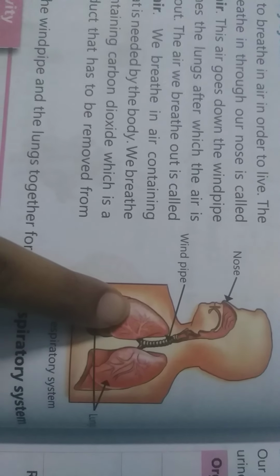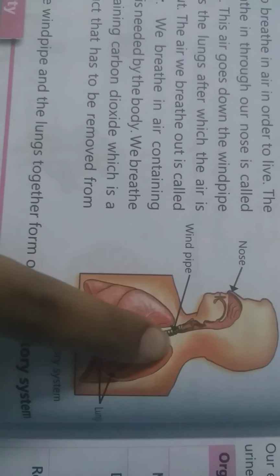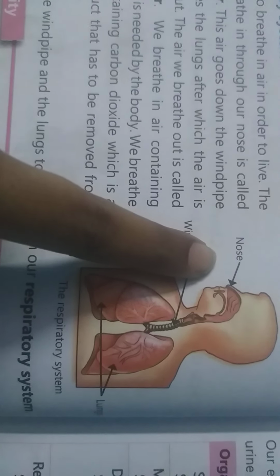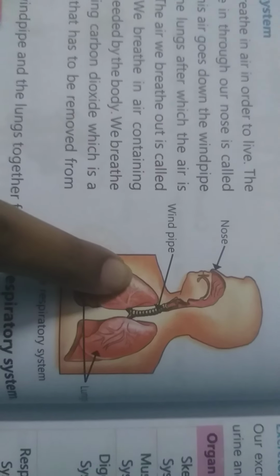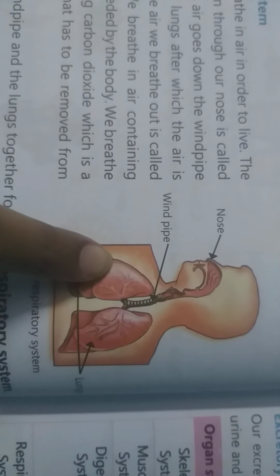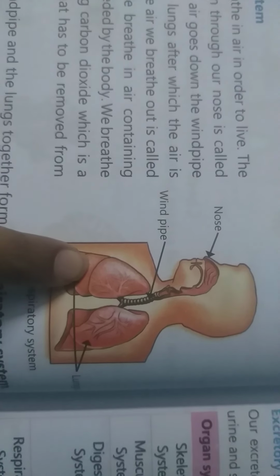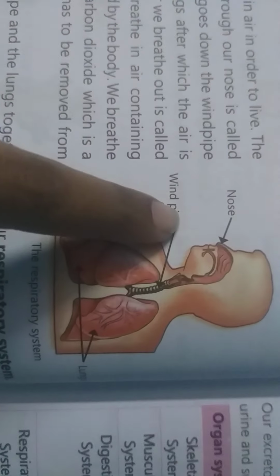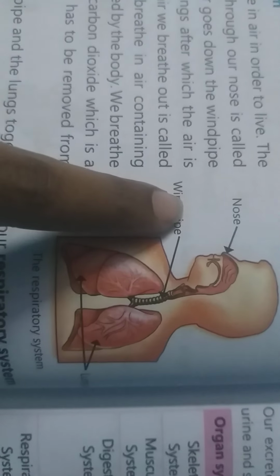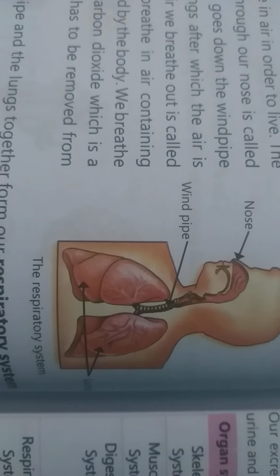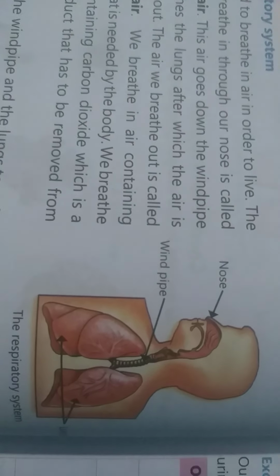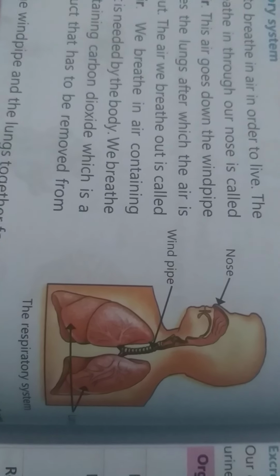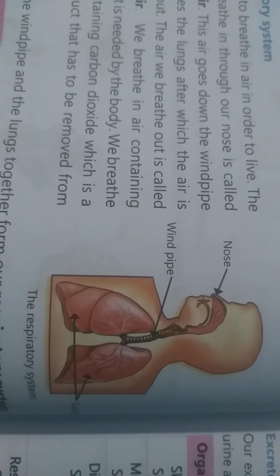Now this air, after going into the lungs, comes back again, which we need to breathe out, because we are taking in air for oxygen. So once we take in air, it reaches here, oxygen is taken here, then carbon dioxide is produced, which is a waste. So this carbon dioxide needs to be breathed out. That breathed out air is called the exhaled air, and the air that we take in is called the inhaled air.